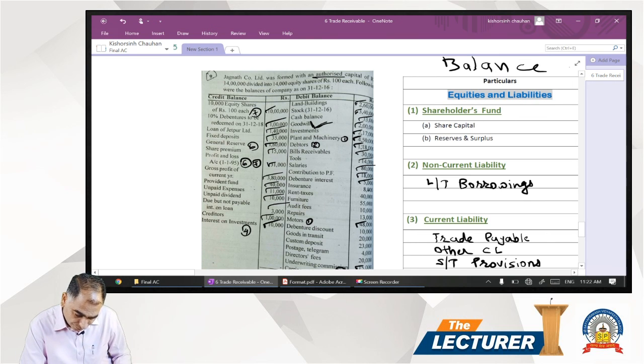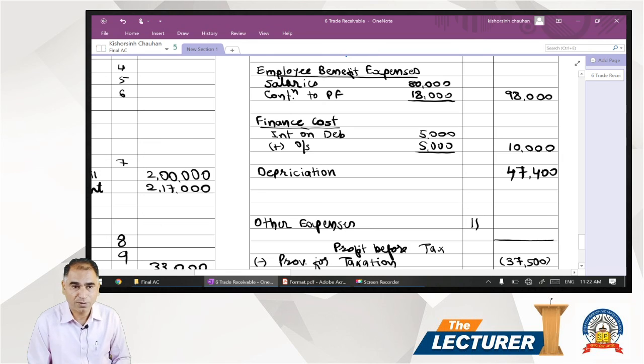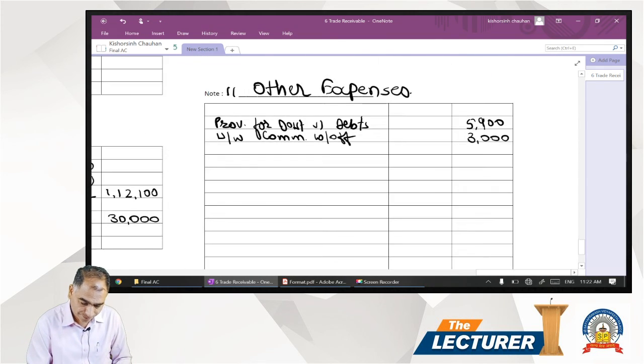Now insurance, rent, furniture. This furniture is a part of the asset, but we consider later on. But insurance, rent, audit fees, and repairs. These are the four expenses we have to show as a part of the other expenses. So we have separate schedule number and note number 11. We write all these expenses over there in note number 11.